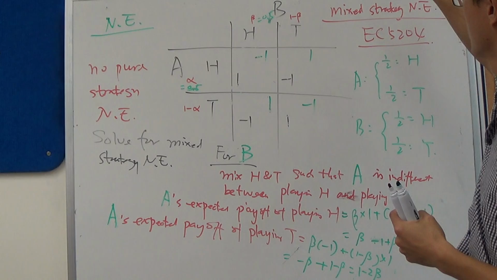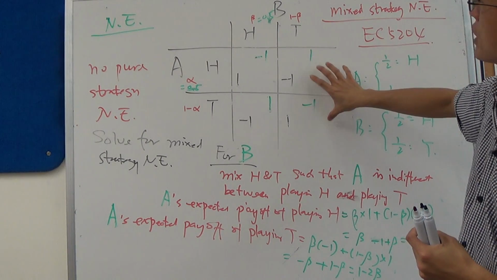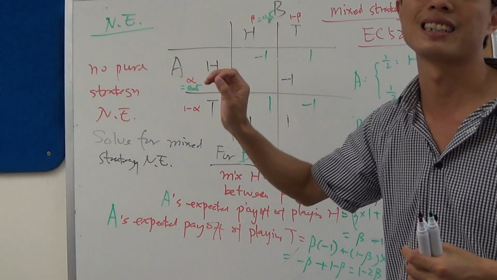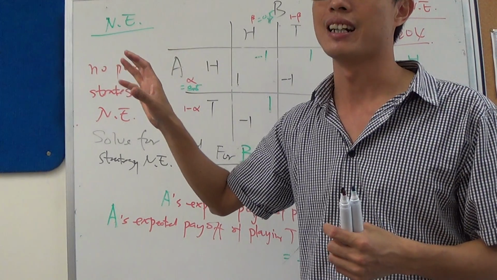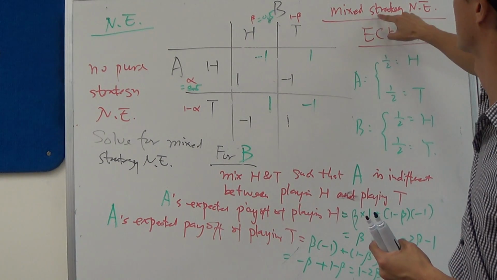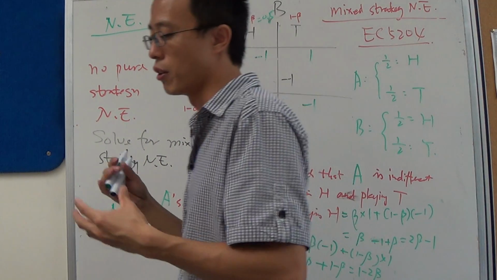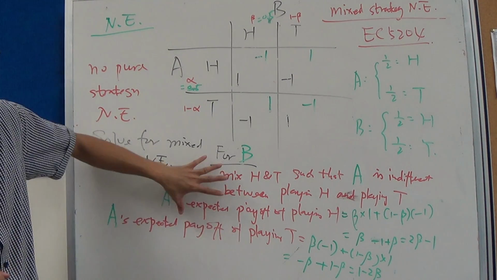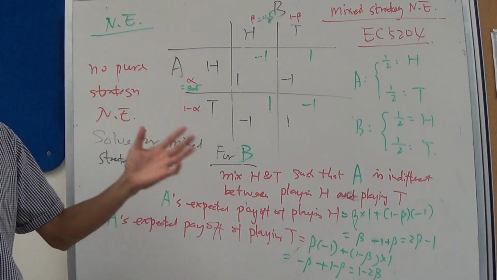Like this game, matching pennies, there's no pure strategy Nash equilibrium. But players can mix up their actions, and there exists a mixed strategy Nash equilibrium. To solve for the mixed strategy Nash equilibrium, you follow the steps as in here. It's quite mechanical actually.